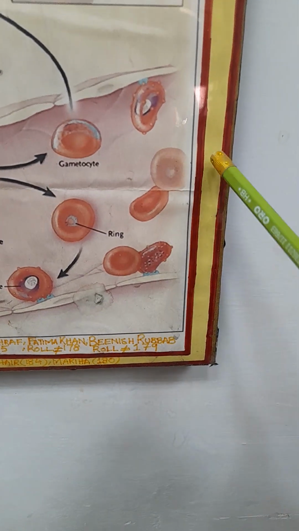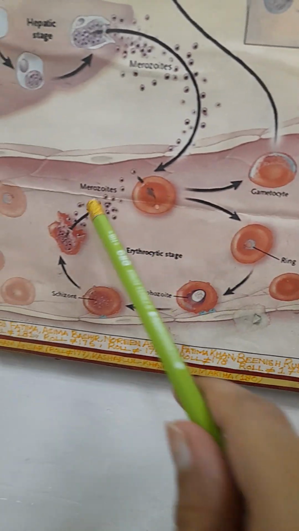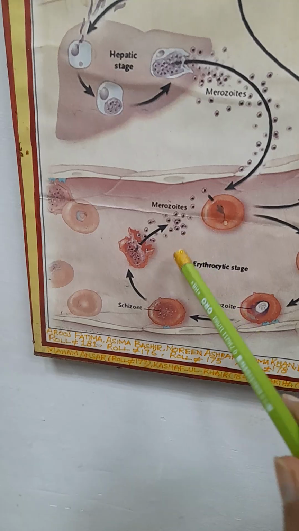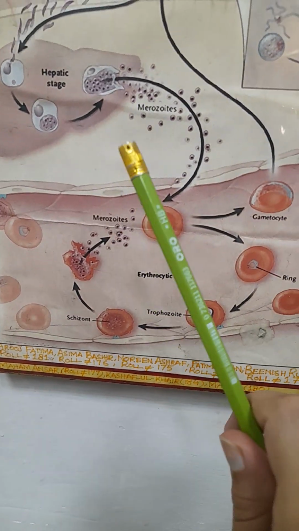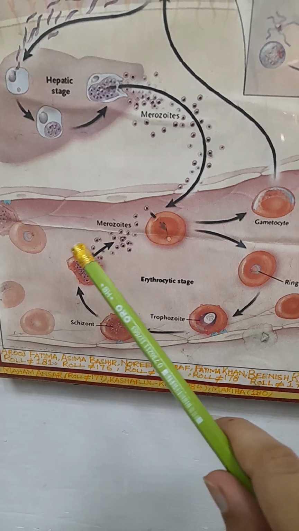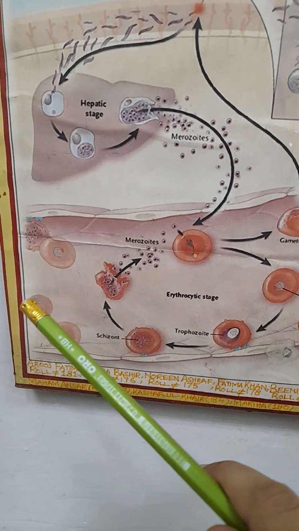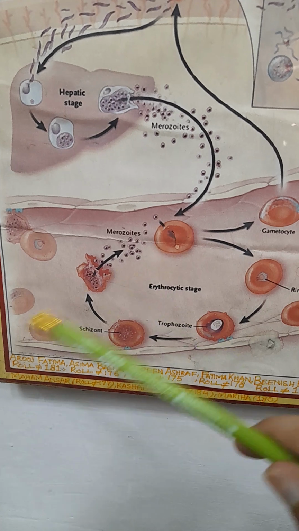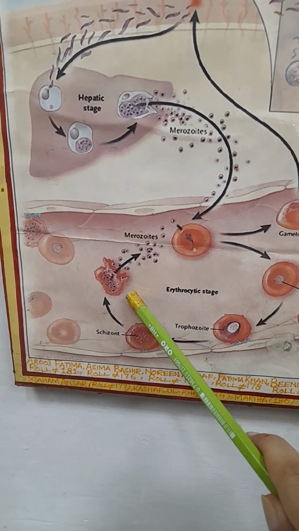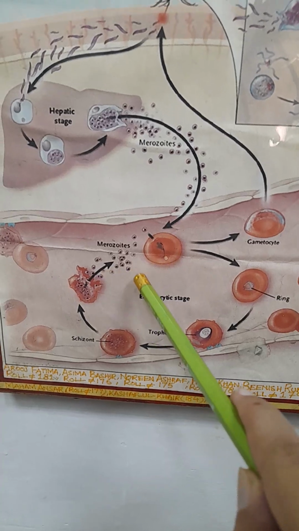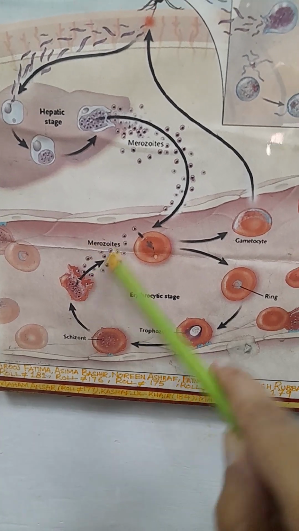There are a lot of other RBCs which can be infected. Always remember, when there is a burst of merozoites from the RBCs, it is the stage when the person feels the symptoms: shivering in the body and an increase in temperature. This is the stage when the RBCs burst and the patient feels the symptoms.